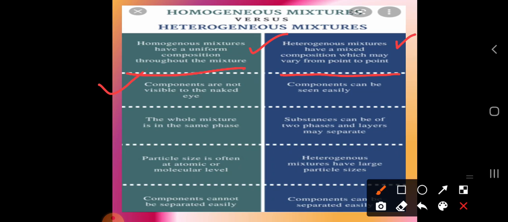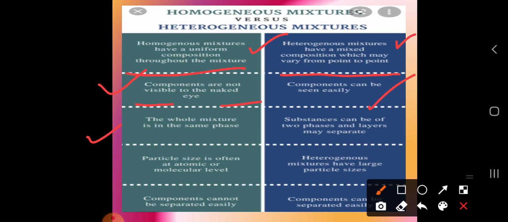The next difference between homogeneous and heterogeneous is that in a homogeneous mixture the components are not visible to the naked eye. As I told, when we prepare a sharbat of lemon, water and sugar, the particles are not visible. By naked eyes, our simple eyes, we cannot see the particles, whereas in a heterogeneous mixture the components can be seen easily. When we take the example of sand and water, you can easily see the particles of water and the sand.